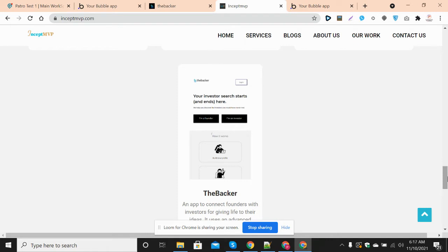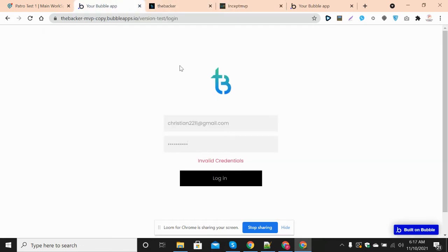After they create profiles, a founder will be connected with relevant investors, matched based on the criteria they have provided. This is using an algorithm on the backend which connects founders with relevant investors. The important thing about the Backer app is that it is built on API.